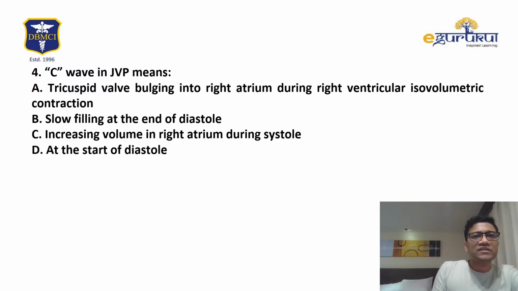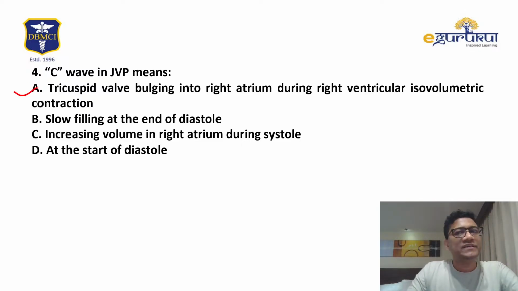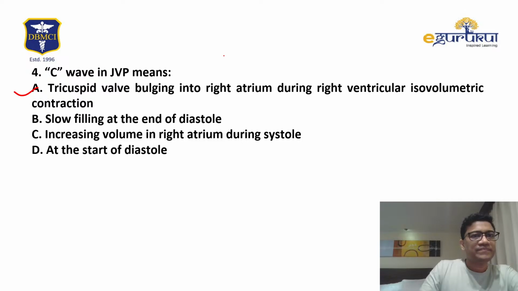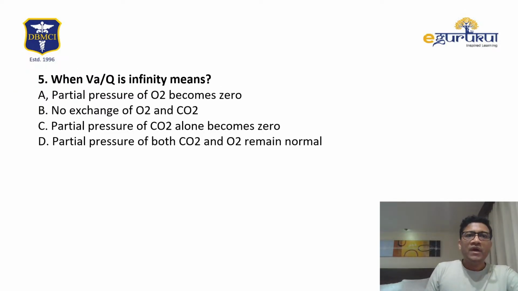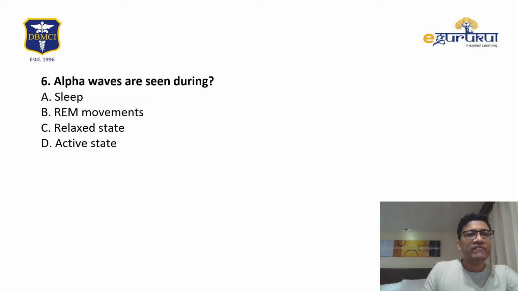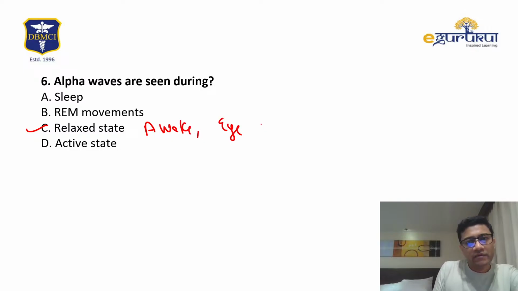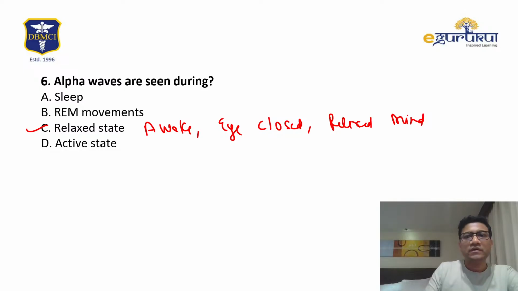T wave, again we discussed already, it is due to bulging of the... again it's a repeated PYQ. Again this we have discussed, there is no exchange. Okay, no exchange is there. Alpha waves are seen in, again, a relaxed state. Awake, eyes closed, relaxed mind. Okay, that's the case.